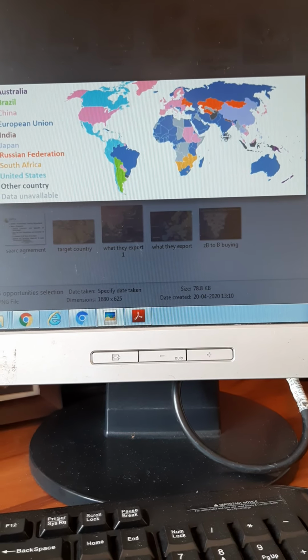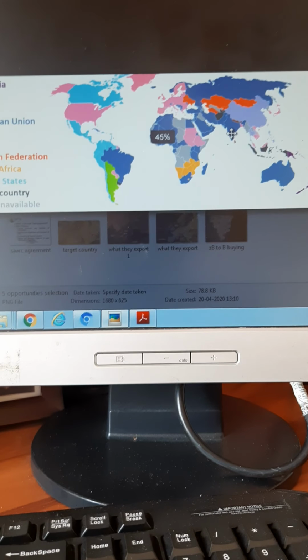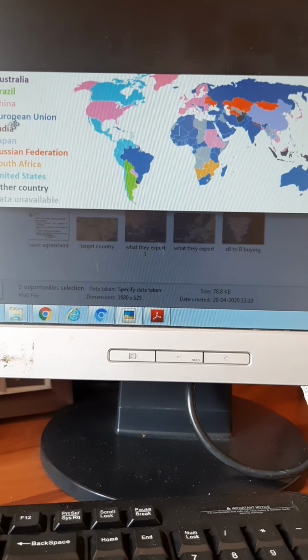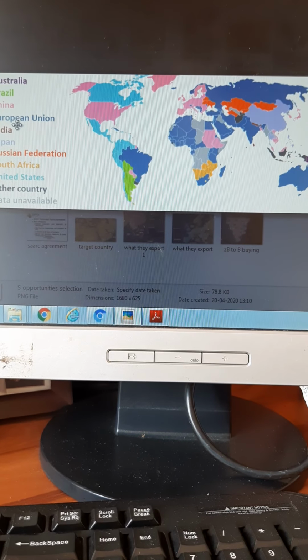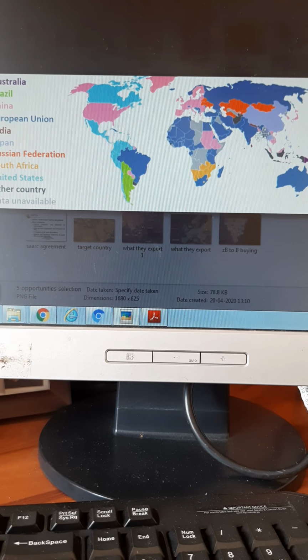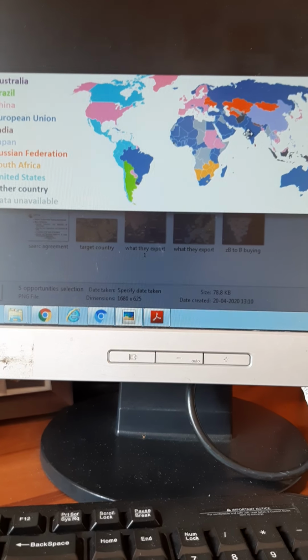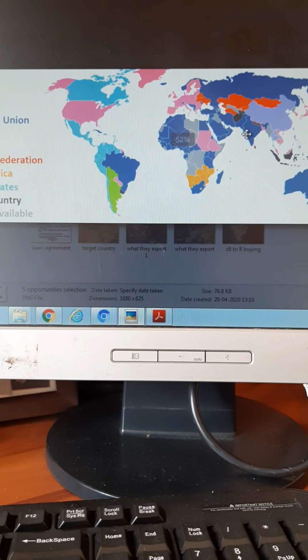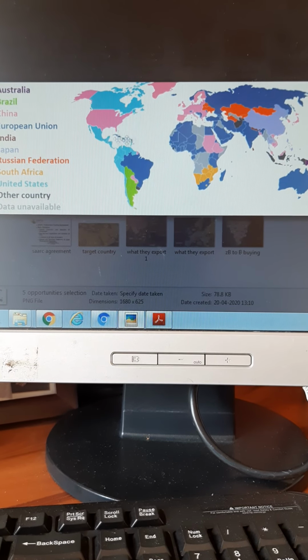For each of these countries, let's take India. India is blue. What does this blue indicate? European Union. What does that mean? Most of the Indian exports, whom they are selling products to, are to Europe.